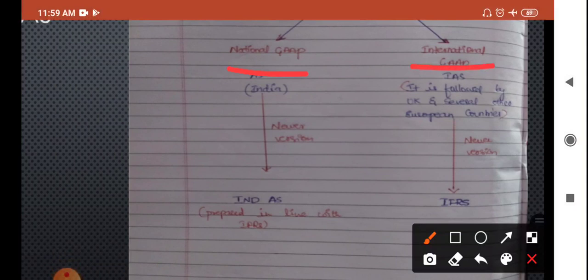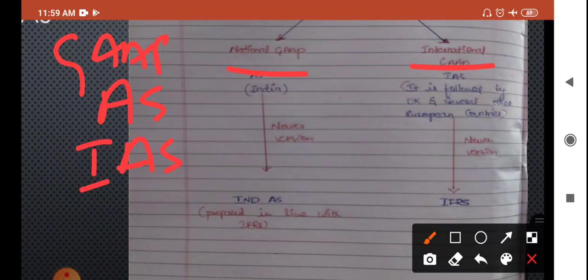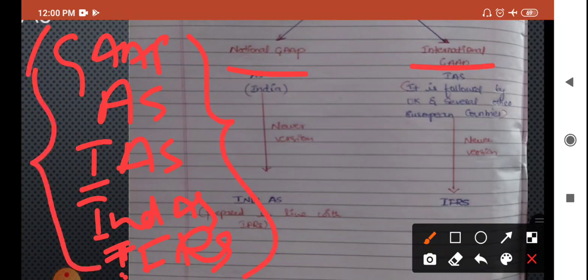If we want to study corporate financial reporting, the major terms we come across are GAAP, accounting standards, IAS, Ind AS, and IFRS. Sometimes we are very confused about these terms. I have already discussed these topics in detail in my first video, Introduction to CFR, so once again we'll revise this.